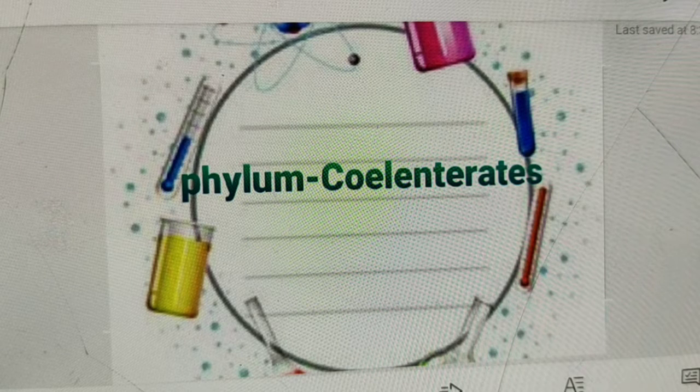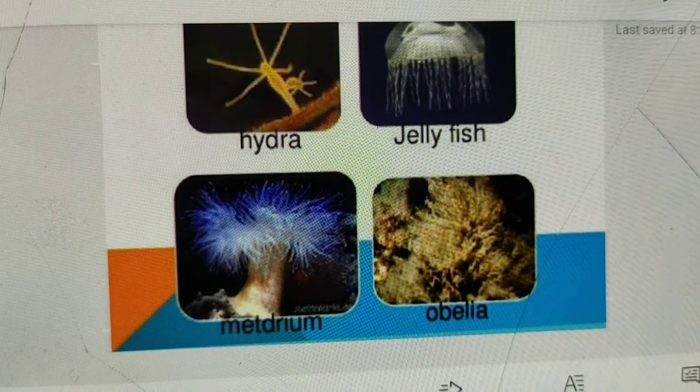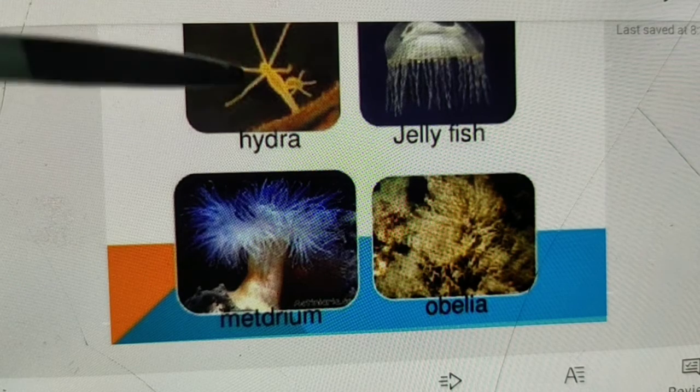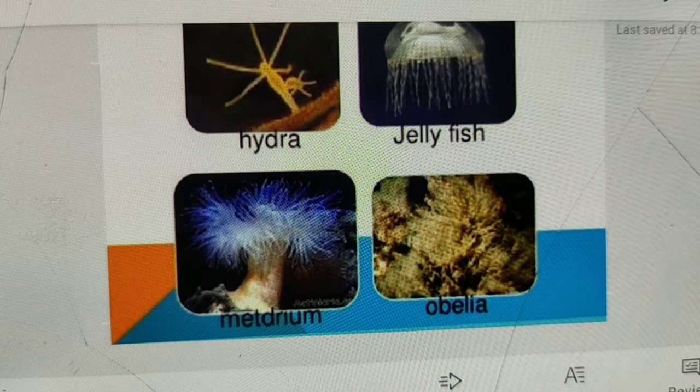Colonial forms show two main types of individuals or zooids, polyp and medusa, and the cnidarians which exist in both forms exhibit metagenesis. That is, polyps, the attached form, produce medusae, the free-swimming form, asexually, and medusae form the polyps sexually. Example, Obelia. Now see here some examples of Coelenterates: Metridium, Obelia, jellyfish, Hydra. All these are examples of Coelenterates.